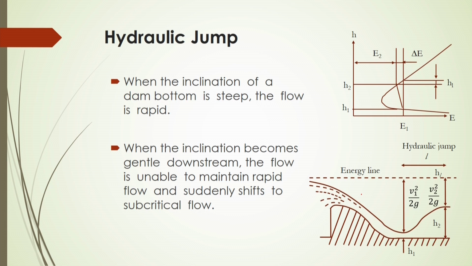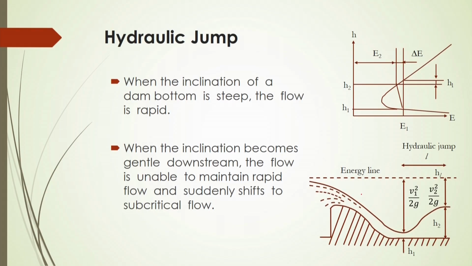Now, this hydraulic jump of course will be coming based on that critical flow condition here. So, when the inclination of a dam bottom is deep or steep, you can say the flow will be very rapid. In that case it will be a supercritical flow, and when the inclination becomes gentle downstream of a dam, the flow is unable to maintain rapid flow, and it suddenly shifts to subcritical flow there.